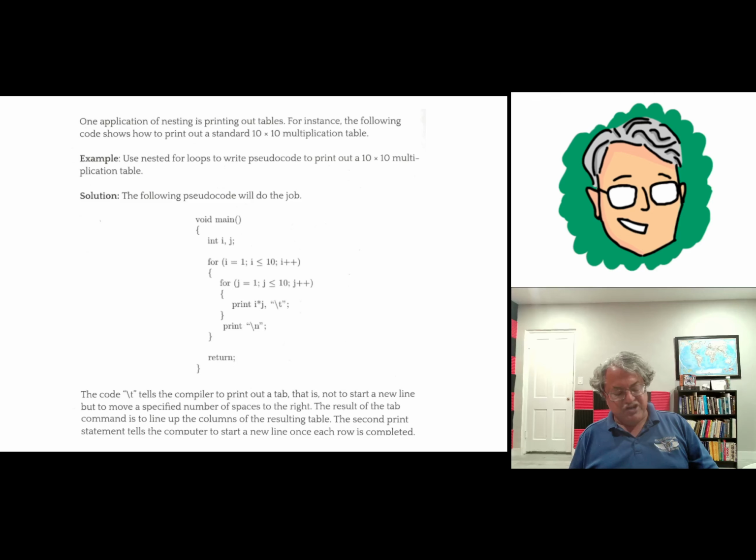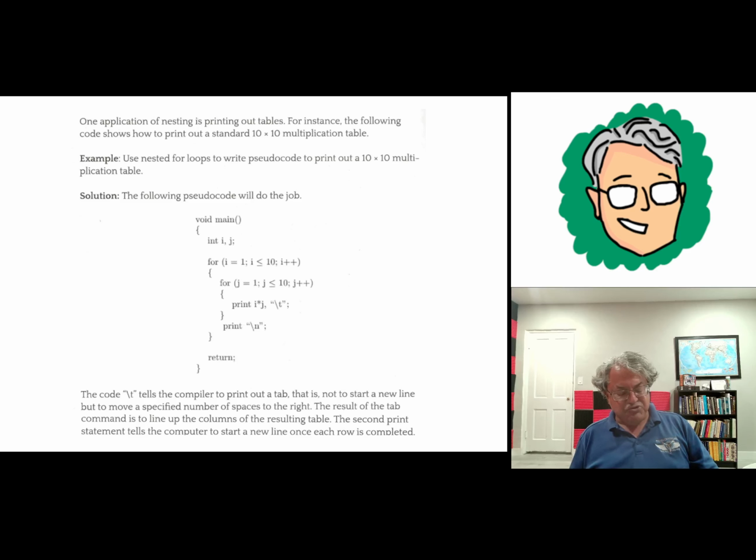that was the first iteration of the outer for loop. And now the next iteration, i is now 2. So now j again goes from 1 to 10. j starts at 1. So now i is 2 and j is 1. The first thing that's going to print is 2 times 1, which is 2. That's the beginning of the second row of the multiplication table. And I think you can see what's going to happen after that.